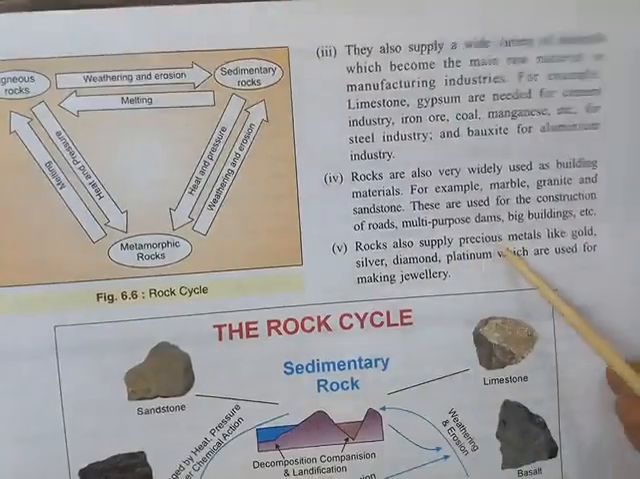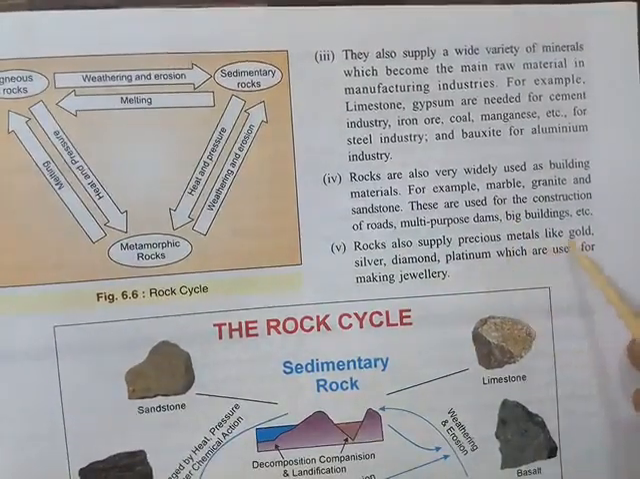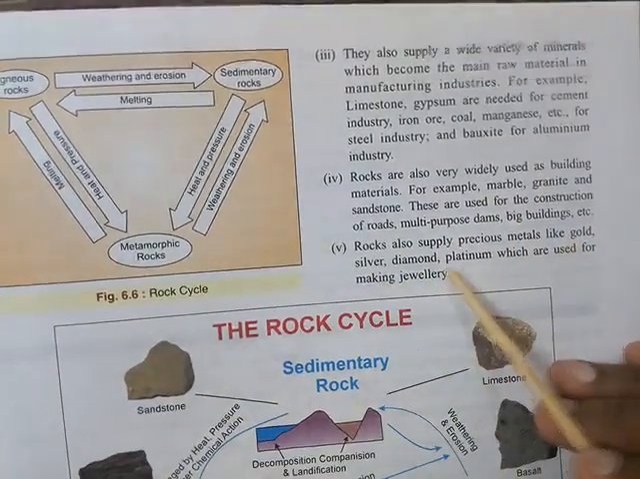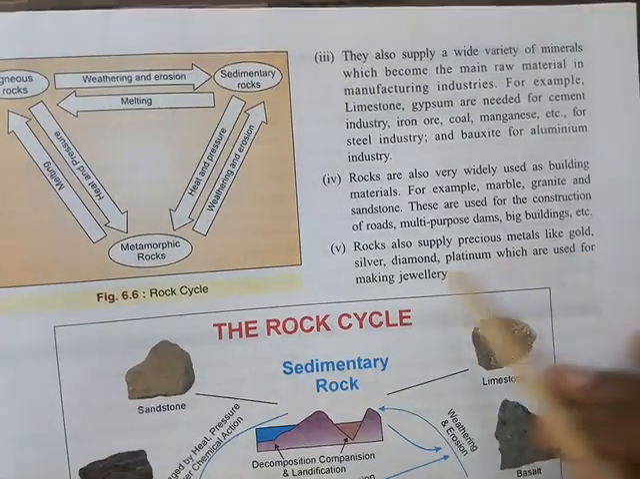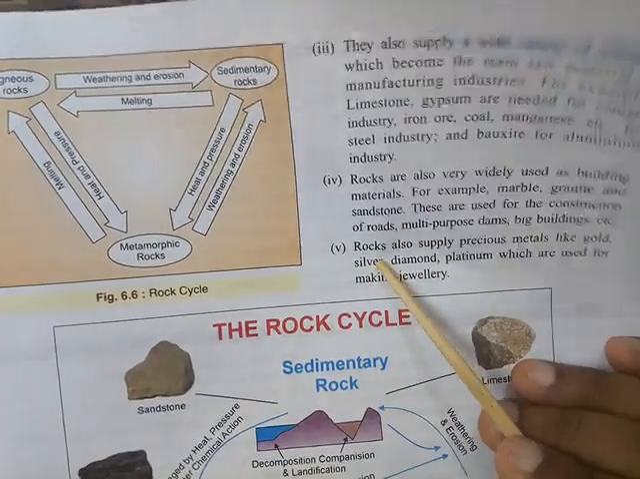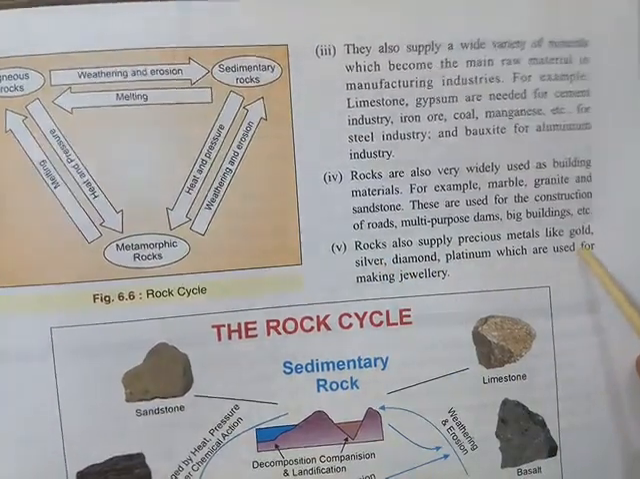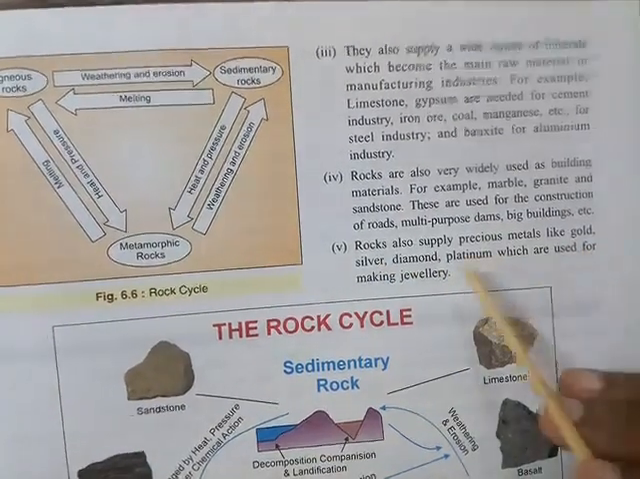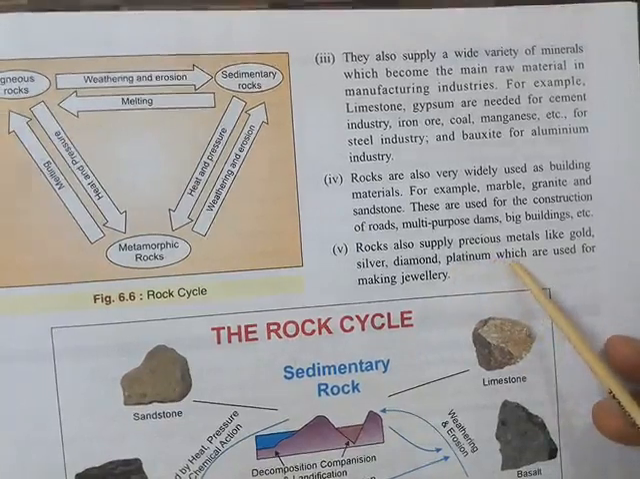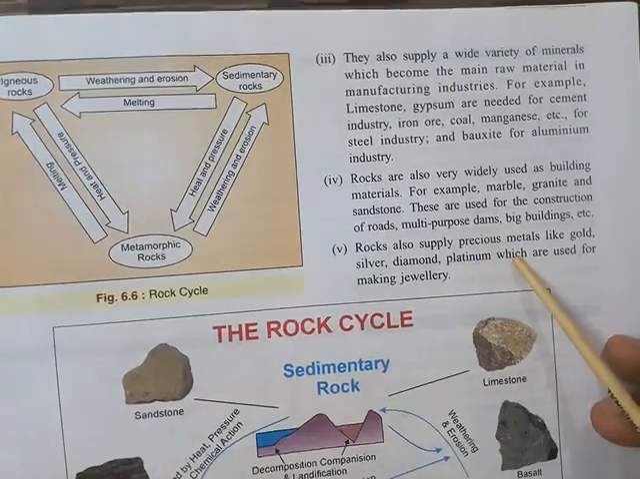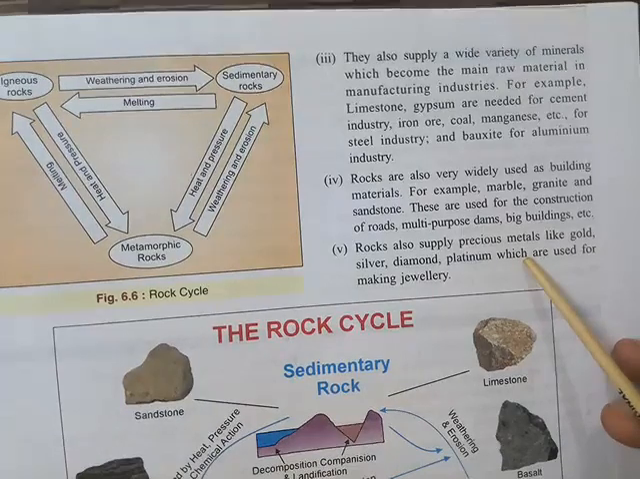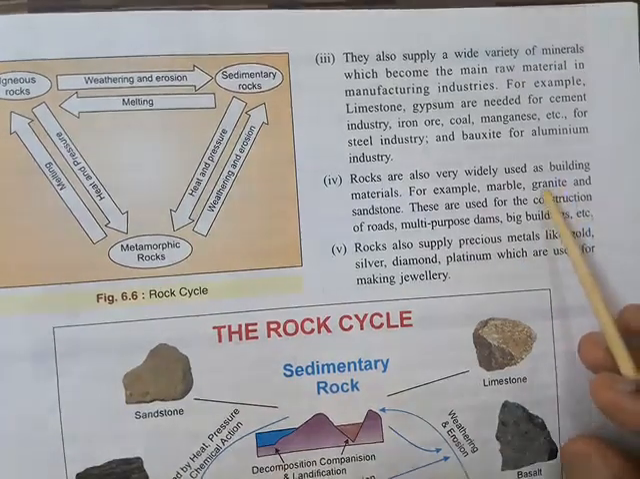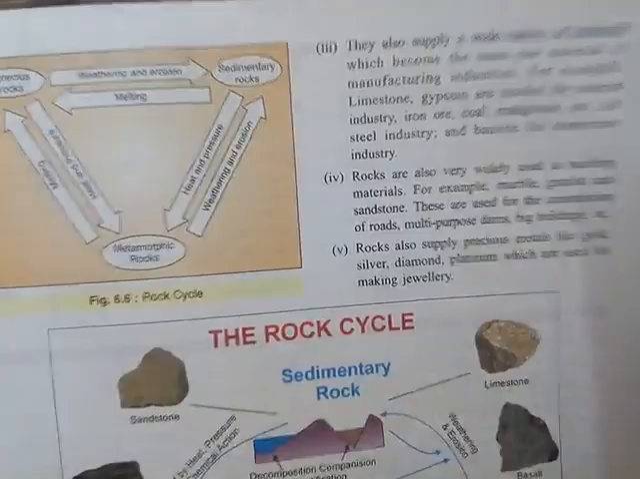Next, very precious metals like gold, silver, diamond, platinum are all extracted from which rock? Different types of rocks. They are very important in making jewelry. So this is the geographic and economic importance of rocks. So this is how this chapter is finished.